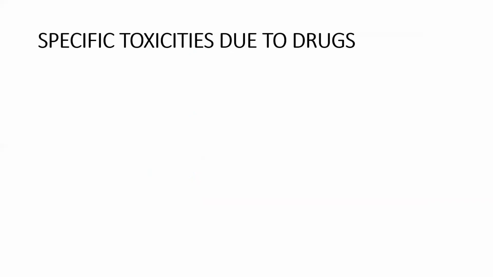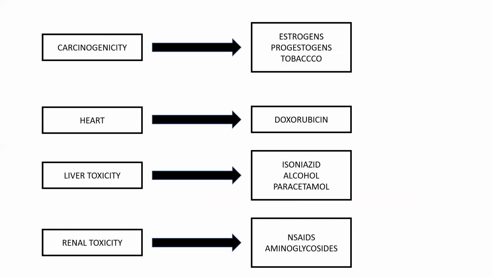So here we finish these types, and next we'll be talking about a small thing, specific toxicities due to drugs. Here you just remember the specific toxicities and drug names. Carcinogenicity, what drugs cause cancer? Estrogens, progesterones, tobacco. And doxorubicin is a drug which affects the heart. So heart toxicity is caused by doxorubicin, which is an anti-cancer drug.